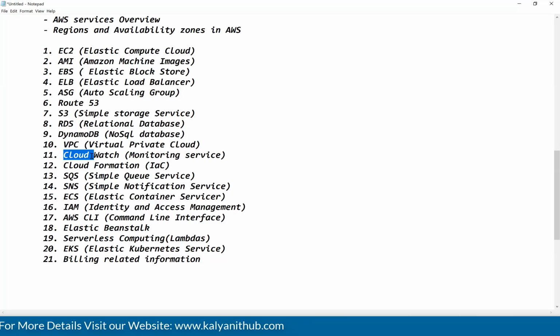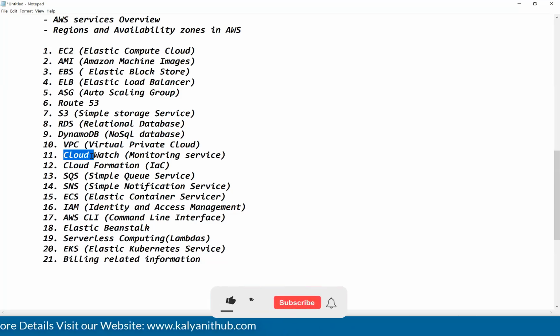So then CloudWatch will monitor how your application is running and how it is utilizing the resources, and everything will be monitored by this CloudWatch, guys.